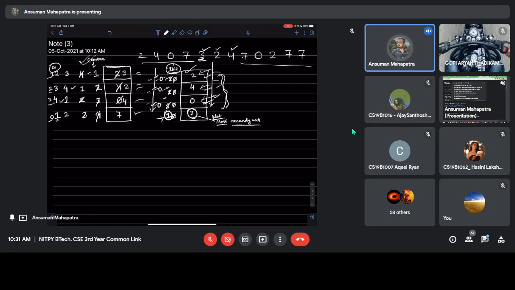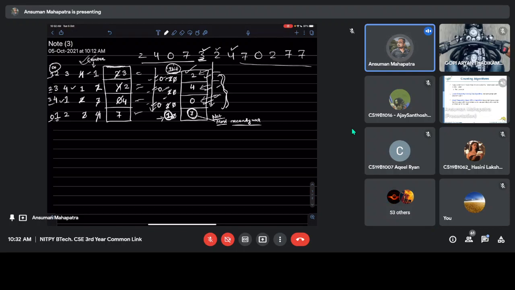In this least frequently used algorithm, it will replace the page with the smallest count, which we have seen in LRU. But if you replace the page with the smallest count, there will be a problem.